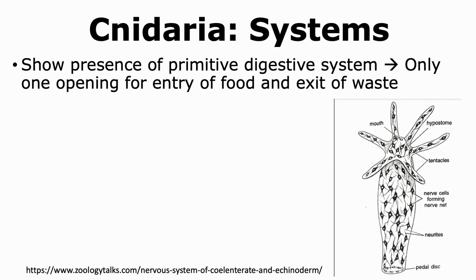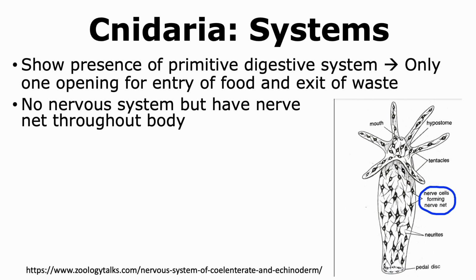Cnidarians show the presence of a very primitive digestive system. In fact, there is only one opening that allows the food to enter and any waste that is generated from the food to exit out of the body. And thus, the mouth and the anus is the same opening.